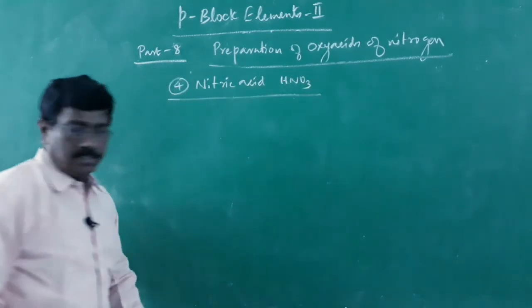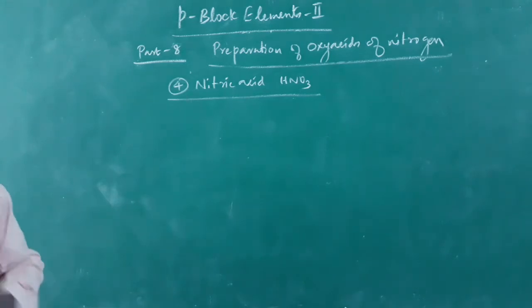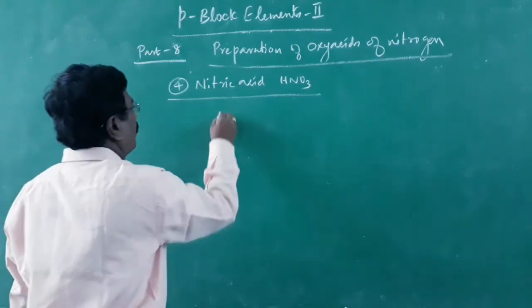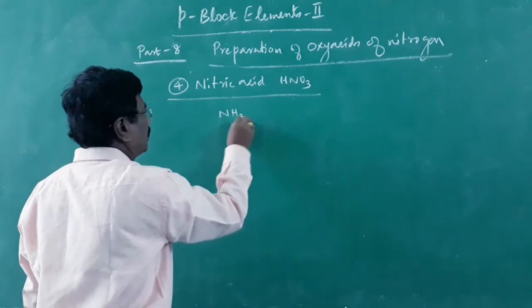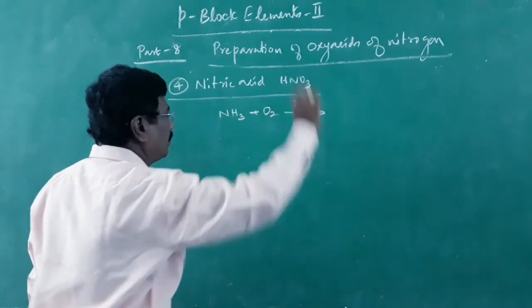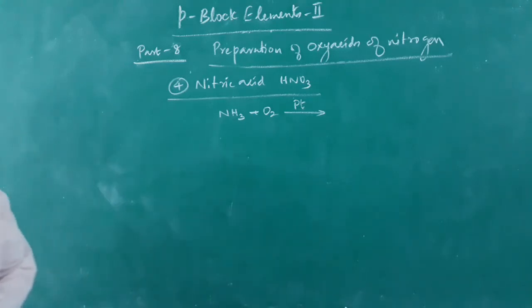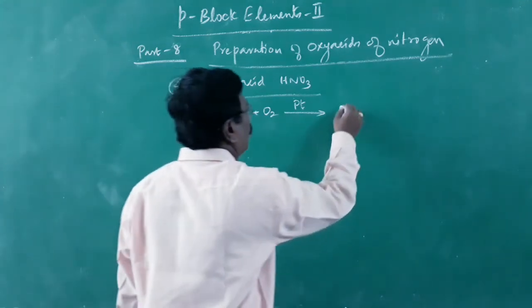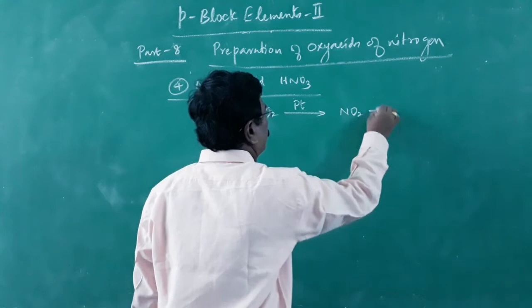How to prepare this nitric acid? It is prepared by the Ostwald process. Ammonia obtained by the Haber process is made to react with oxygen in the presence of platinum gauze at 1270 Kelvin. All those things you might have studied in the manufacture of nitric acid. If ammonia is made to react with oxygen without platinum gauze, you get nitrogen and water. But here you will be getting nitric oxide, NO, and water.